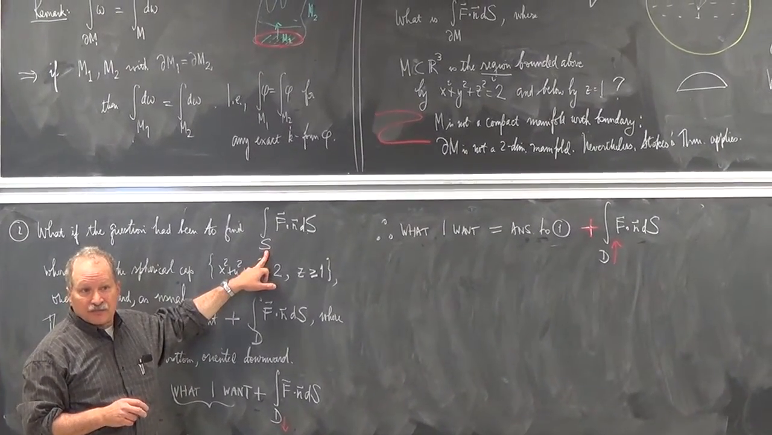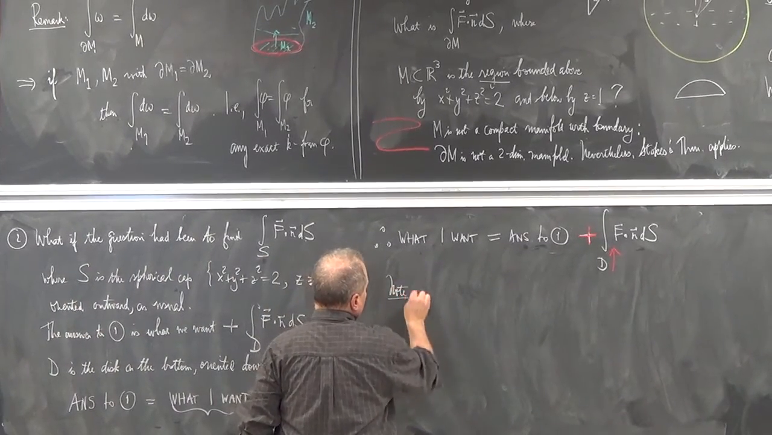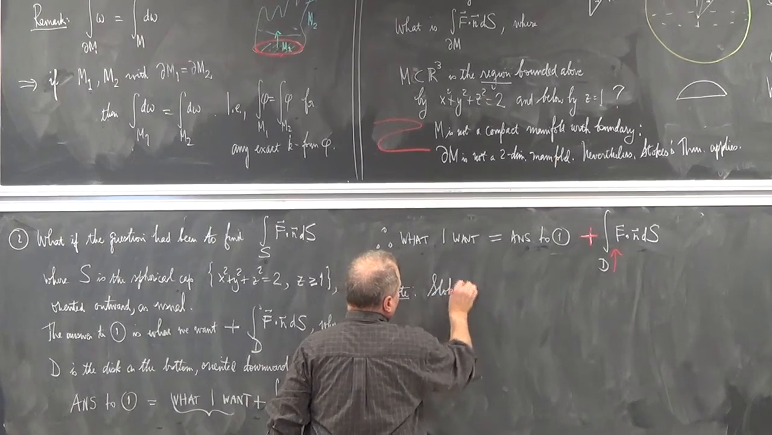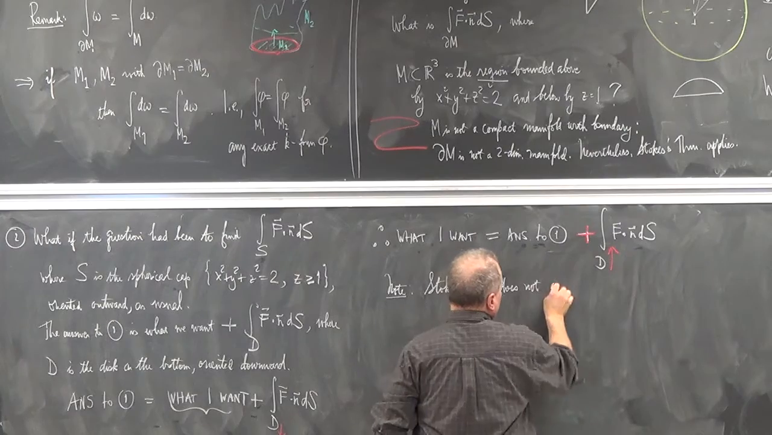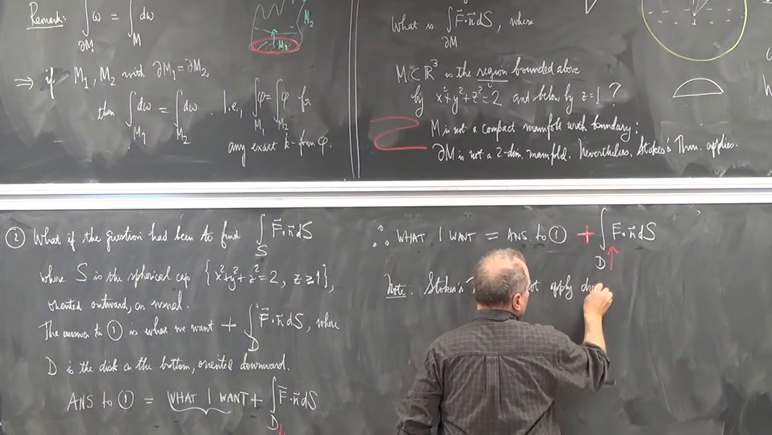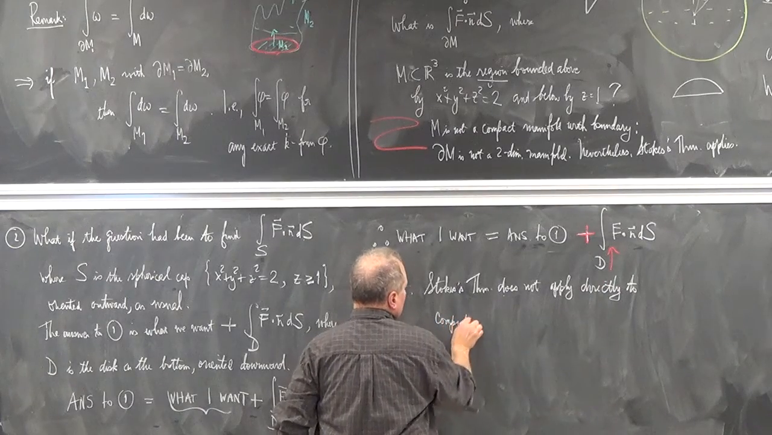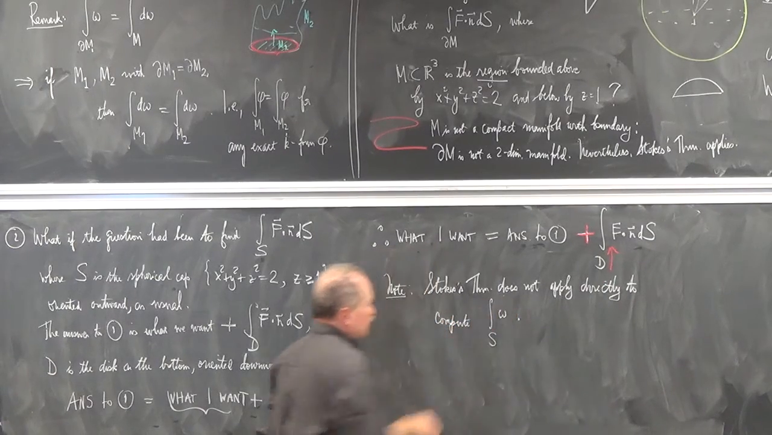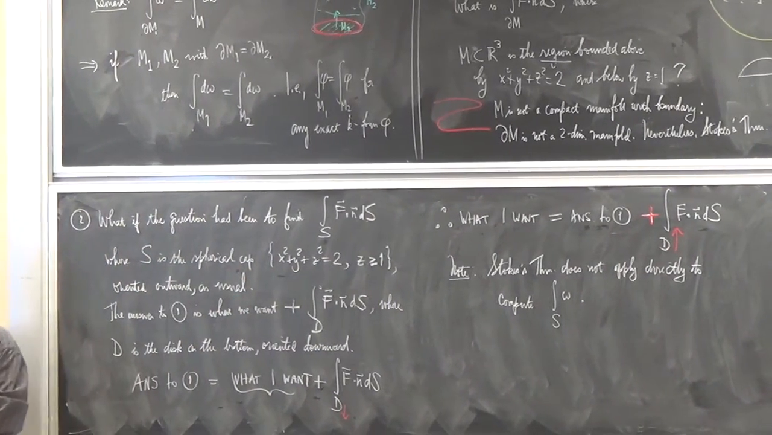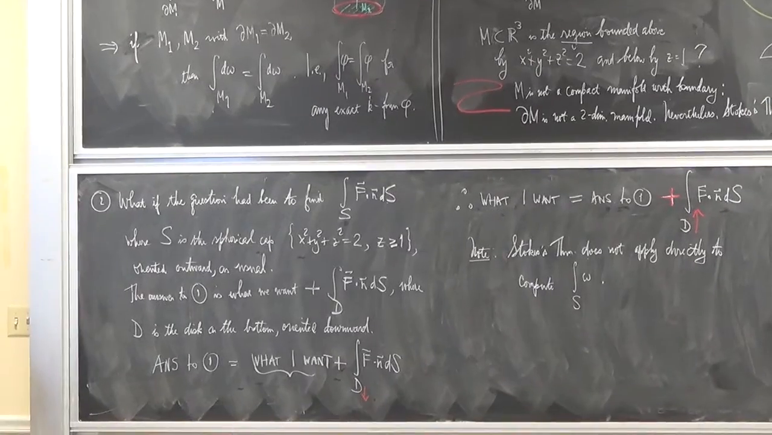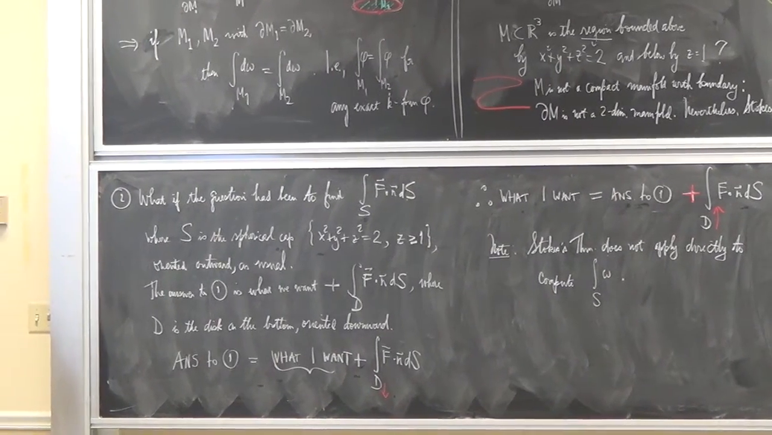Why? Stokes' theorem does not apply directly to compute an integral of omega over S. With S being M or S being D? S being this piece of sphere. Yeah, but why does it not apply directly? Because S is not the full boundary of a region.